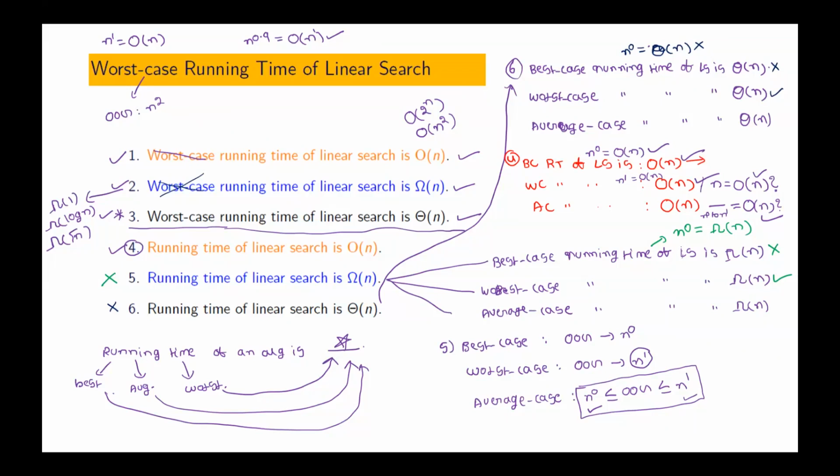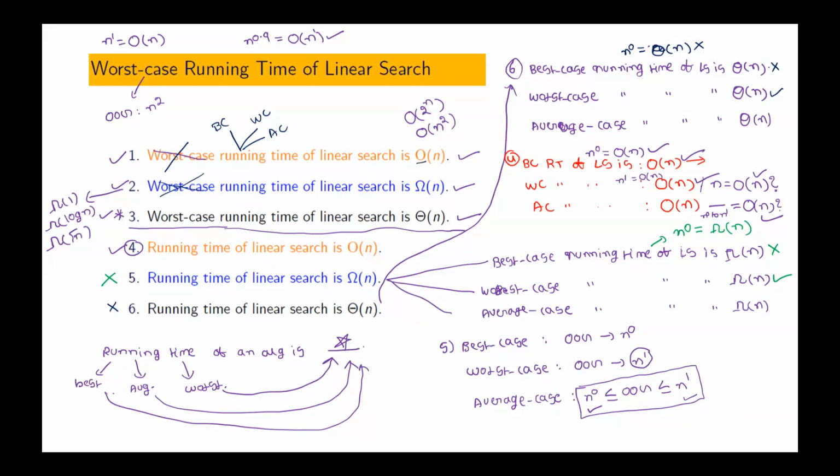But here, read the first statement without worst case: running time of linear search is big O of n. Is it true for best case? Yes, all cases it is true, because it is an upper bound. For worst case, automatically it will be an upper bound for best case also, and for average case also. That's why worst case big O is preferred. Is it clear?